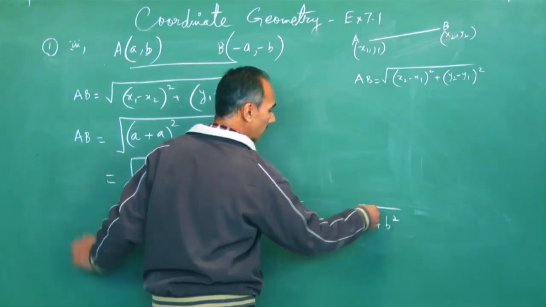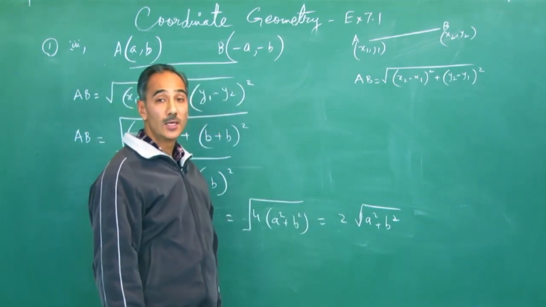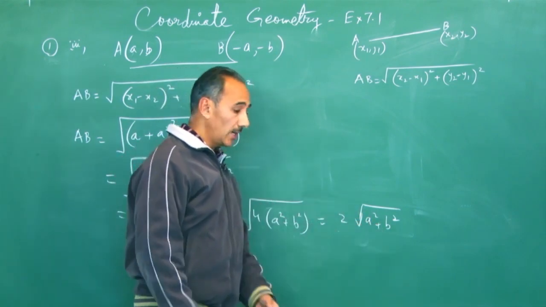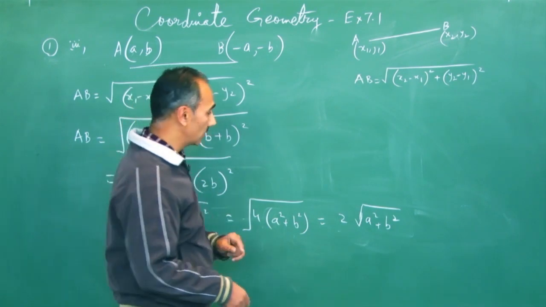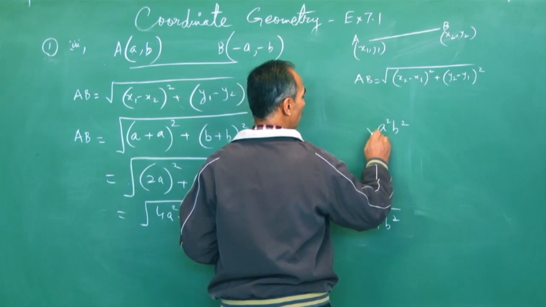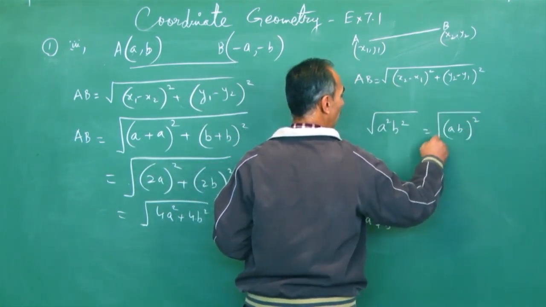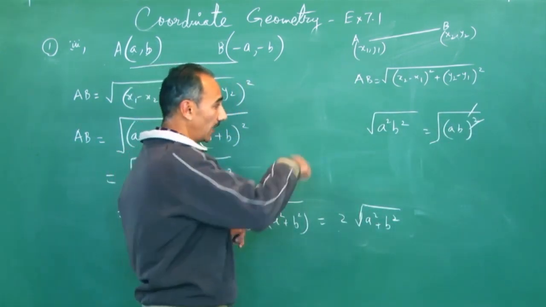We can simplify it. We could take 4 common, that's A square plus B square, positive square root. Taking the square root of 4, that's 2 times square root of A square plus B square. So you can't cancel this. You can cancel the square root provided these two terms are in terms of product or quotient, not in terms of sum and difference. If you have A square B square under the square root, this is nothing but AB whole square, positive square root. Here the square gets rid of the radical sign.